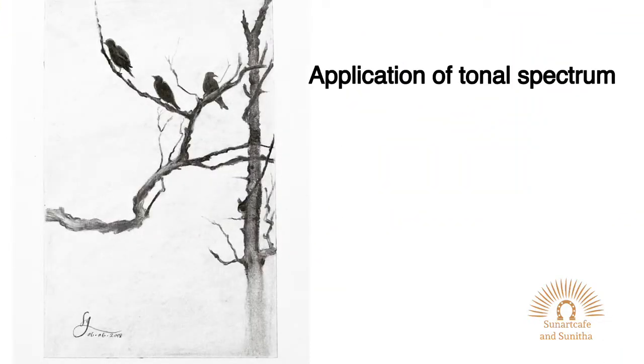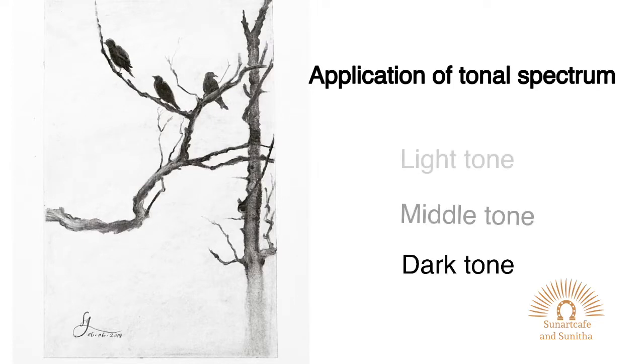Now let us understand the basic split of tones. They are light tone, mid tone and the dark tone. As the word suggests, light tone is light in color. The mid tone colors are the middle of the tonal spectrum. It is neither dark nor light. And towards the last spectrum comes a dark value, which is dark tone.